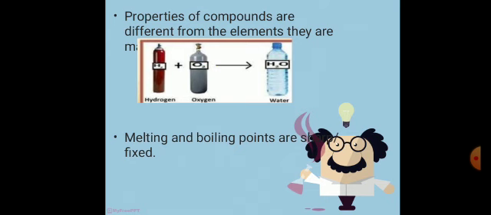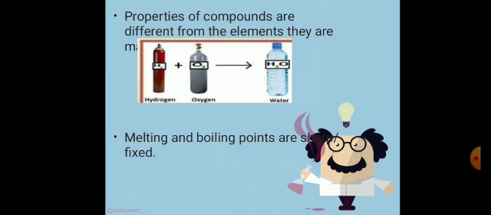Oxygen is a gas, but when hydrogen and oxygen combine together, they form water, and water is in the liquid state. So hydrogen and oxygen have totally different properties from those of water, because water is in a liquid state. So the properties of the compounds are different from the elements they are made of.